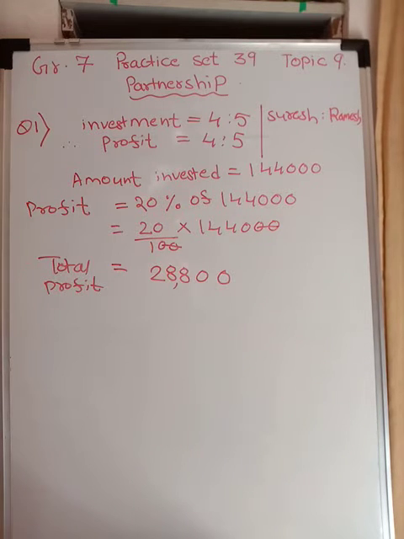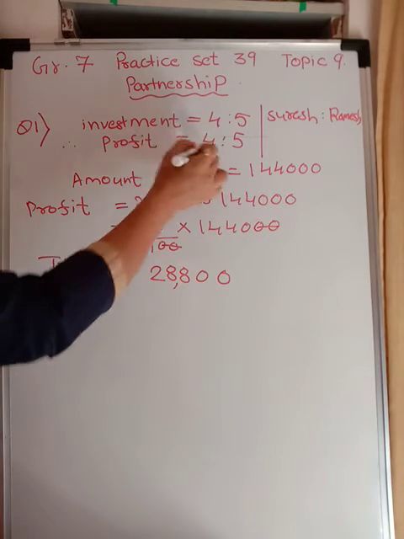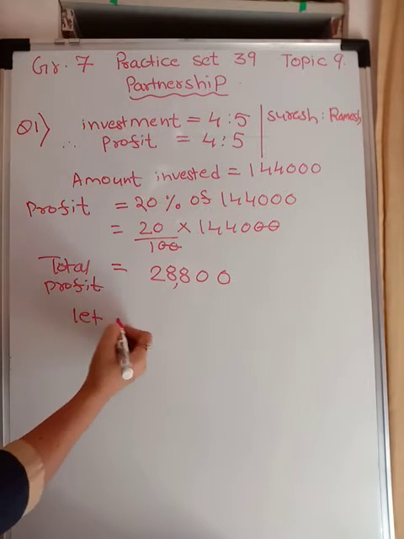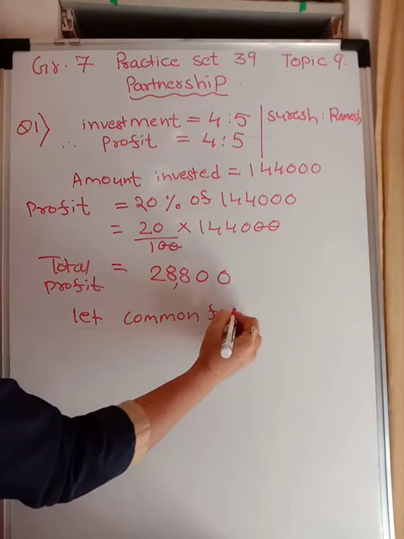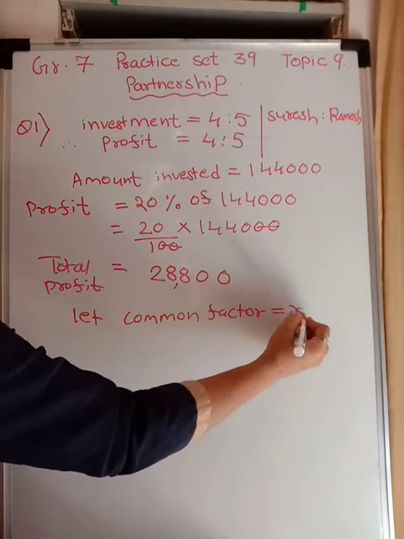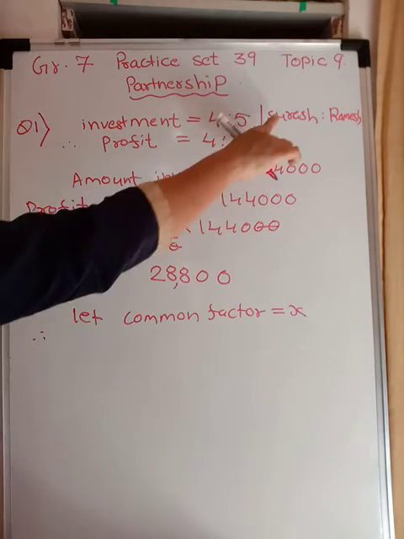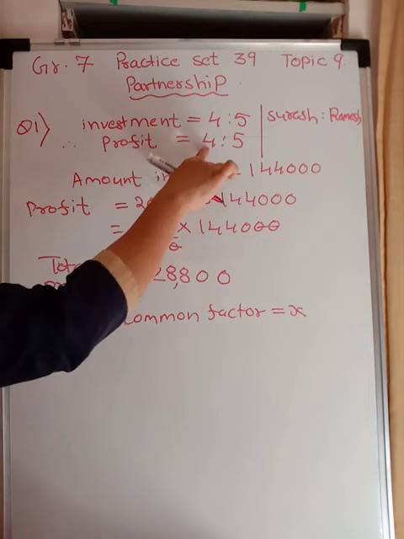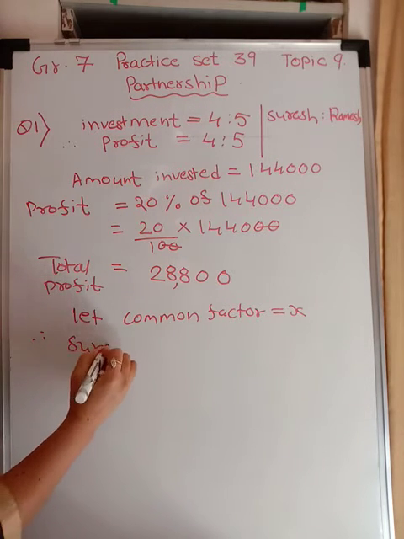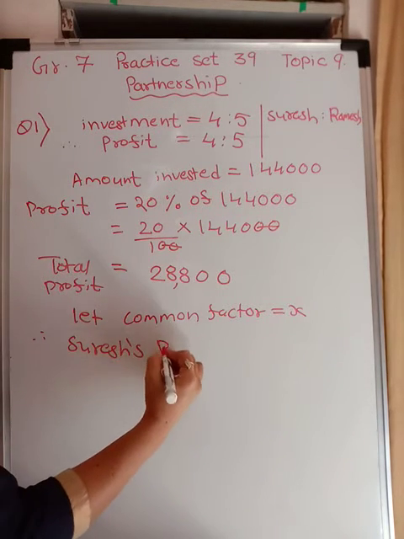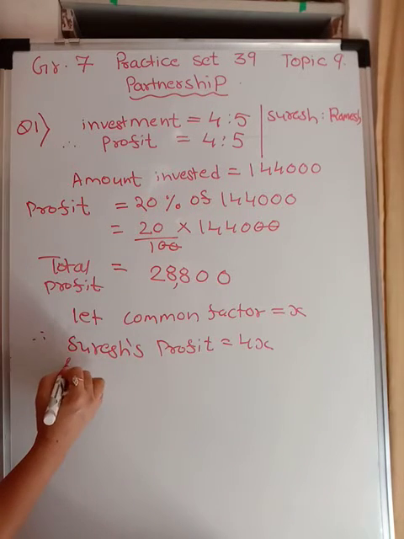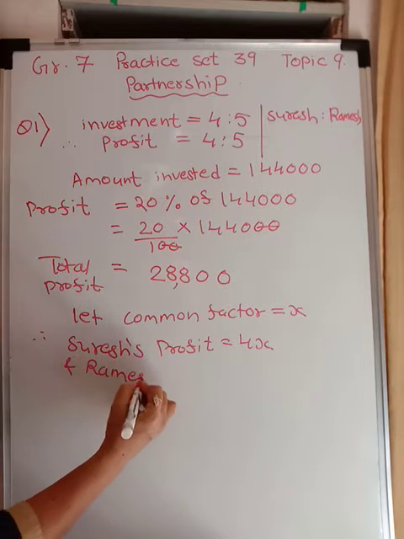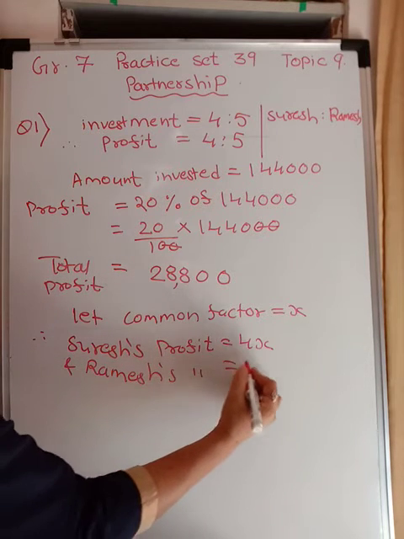Now it will not be shared equally. It will be shared in the proportion of their investment. So how to do this? See, profit is in the ratio 4:5. So let the common factor be x. Therefore, Suresh's profit is equal to 4x and Ramesh's profit is equal to 5x.